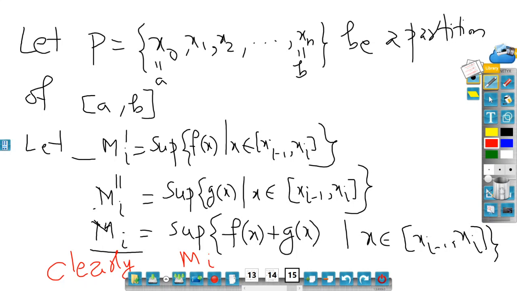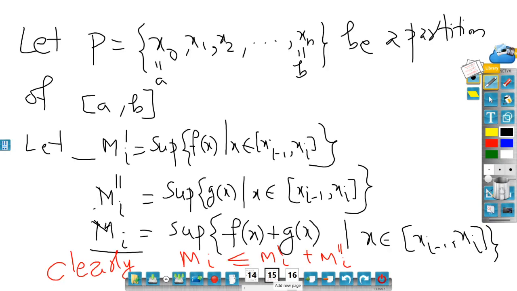Capital Mi is less than or equal to capital Mi' plus capital Mi''. So one needs to visualize that in a proper way. If you do not understand, please feel free to ask in class. So I got this. So what I will do, I will multiply this by xi minus xi-1, and then I will take the summation and solve it.